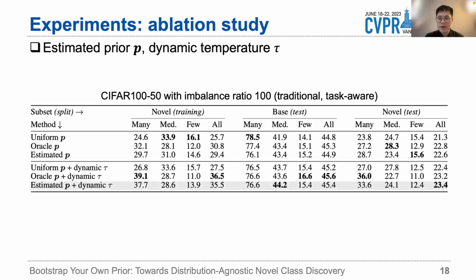We tested 2 major components for ablation study. As for the estimated prior, we compare it with the uniform prior and the oracle prior, and the results show that the estimated prior already has similar effect of the oracle prior. Adding the dynamic temperature further improves the performance. The improvements mostly come from the many-shot samples, which can easily be misclustered under the uniform prior.